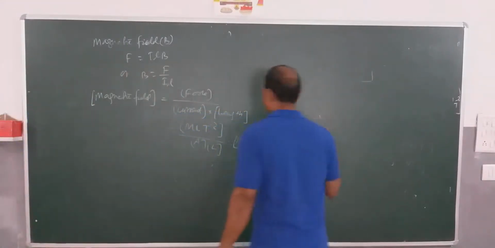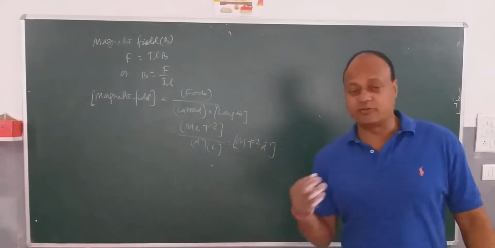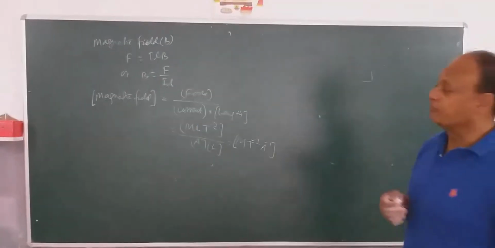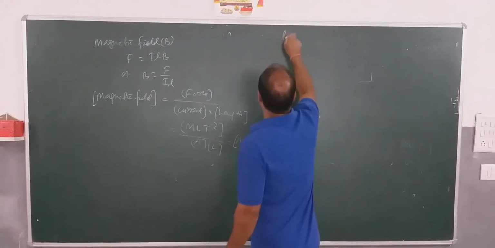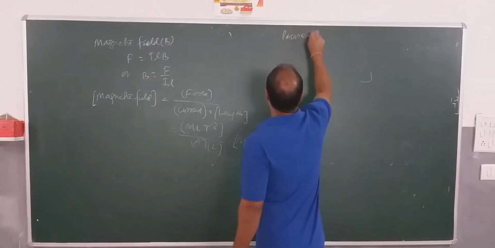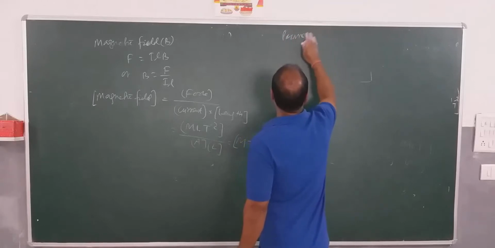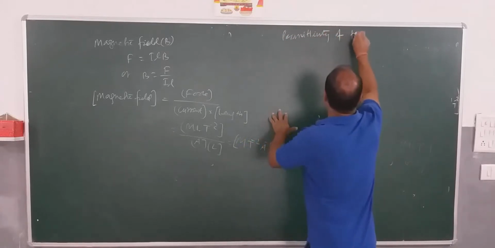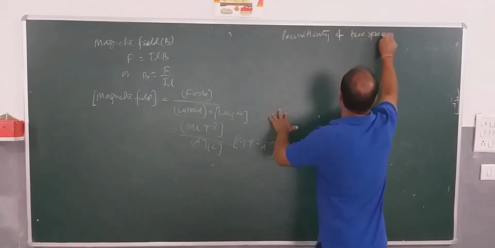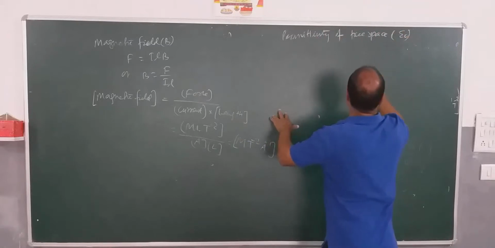Now we have another important quantity that we use very often, called permittivity of free space, that is epsilon naught.